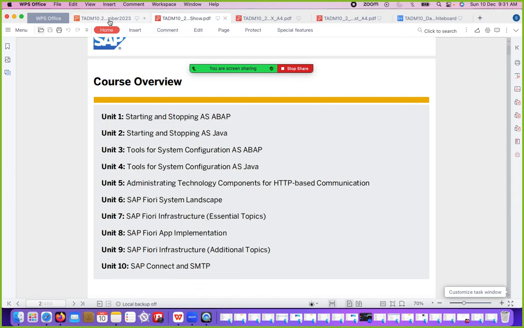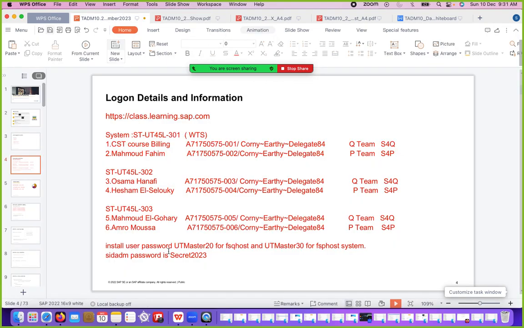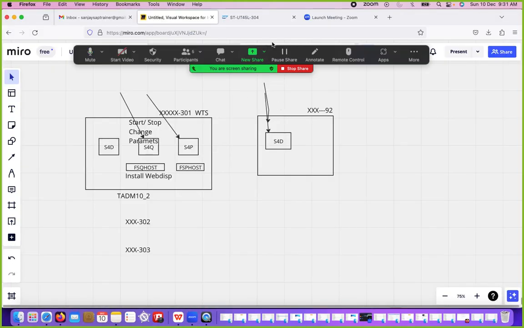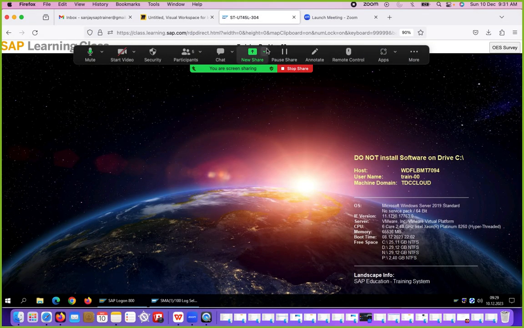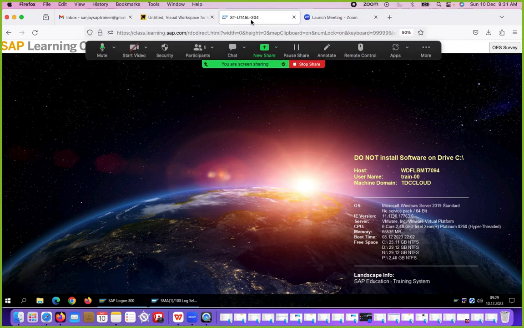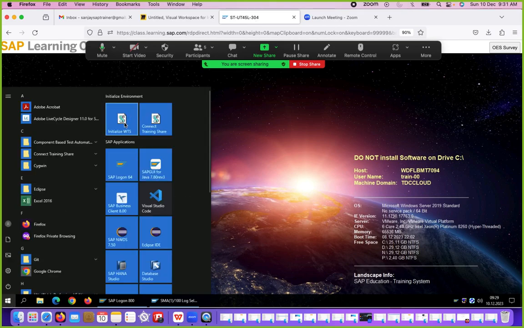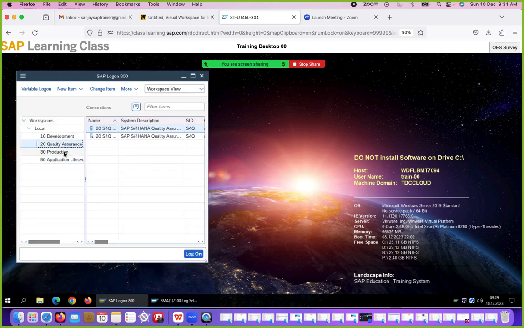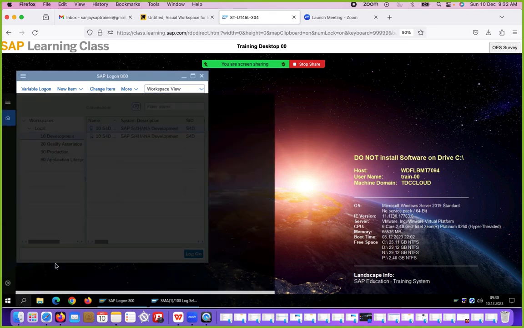Okay, so this was our training landscape that we have already discussed. Again, I am going to show you the training landscape in the real environment. You log in to the WTS, like right now I am logging into WTS 304. From here you initialize the WTS, and after initialization you will be in SAP Logon, where you will have the quality system and the development system. You can log in to your operating system using PuTTY, or MobaXterm is also a tool.